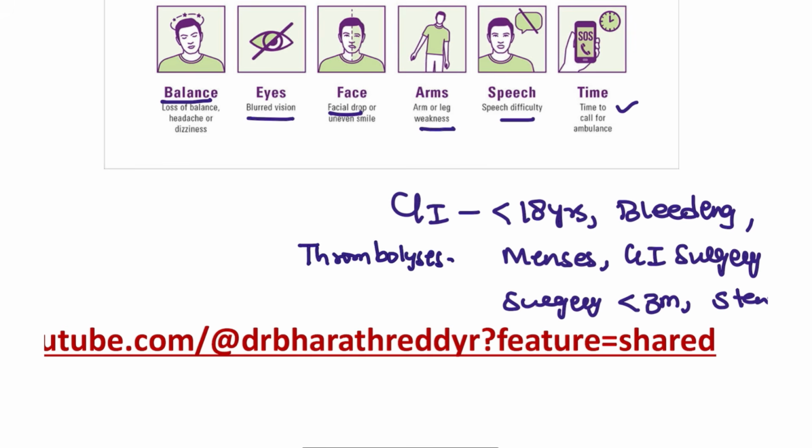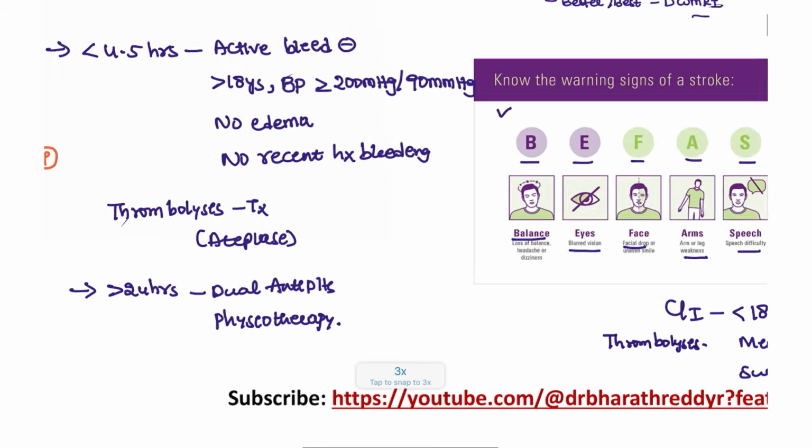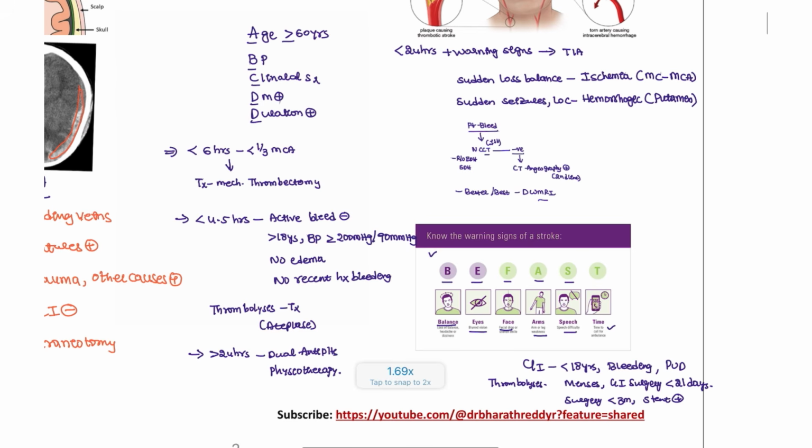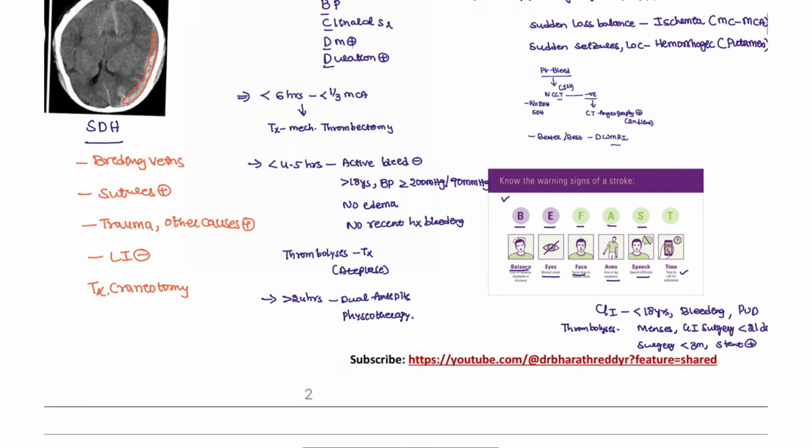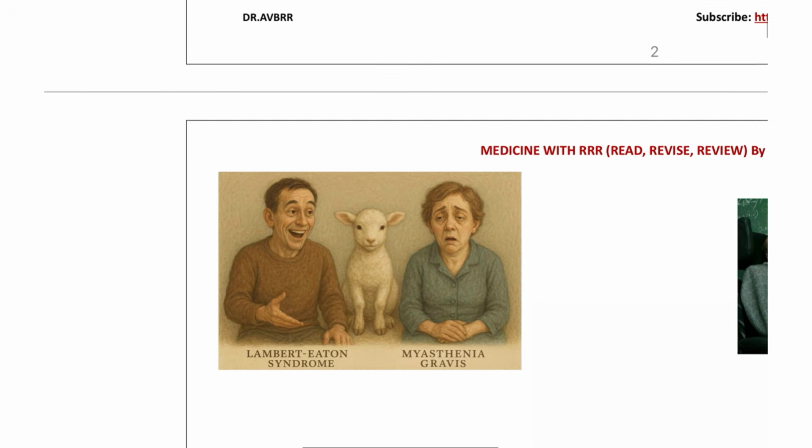So this is the stroke protocol that you have to remember. It depends on the timing and the condition of the patient's presentation, and you can choose the option accordingly. These are the important points. ABCD2 scoring was also asked in the previous examination.